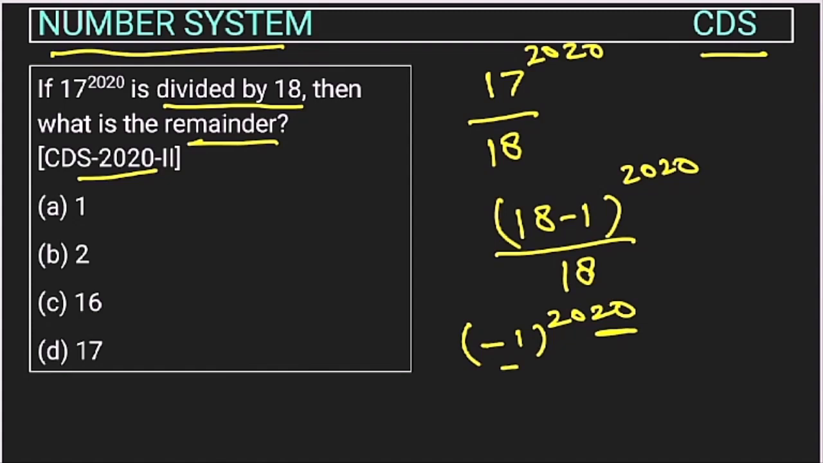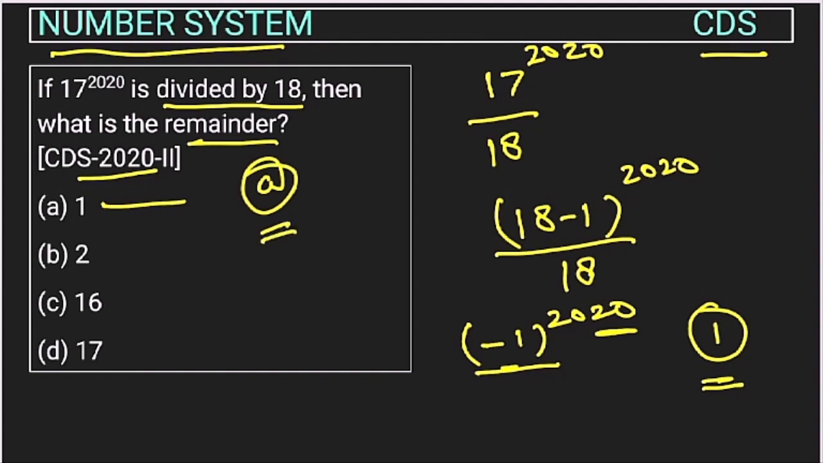So this is minus 1 ki power 2020. So this is an even number. So this will become positive. So this will be 1. So the remainder of this will be 1. So the answer is option A. Right? Because 18 is directly divisible, so the remainder will be from here itself. Right? So here this will be 1 only. So 1, no matter how many times we multiply, it will remain 1 only. Right? So the remainder will be 1.